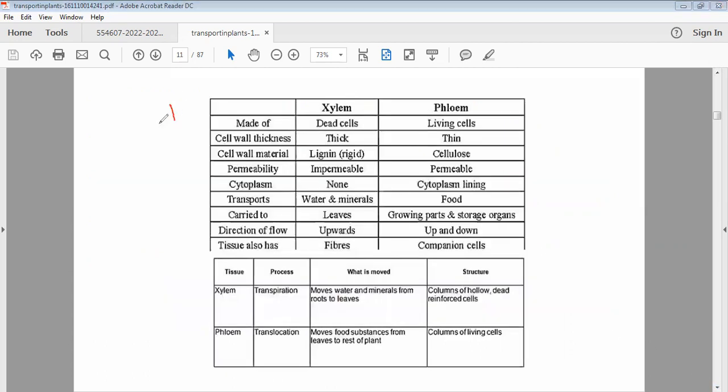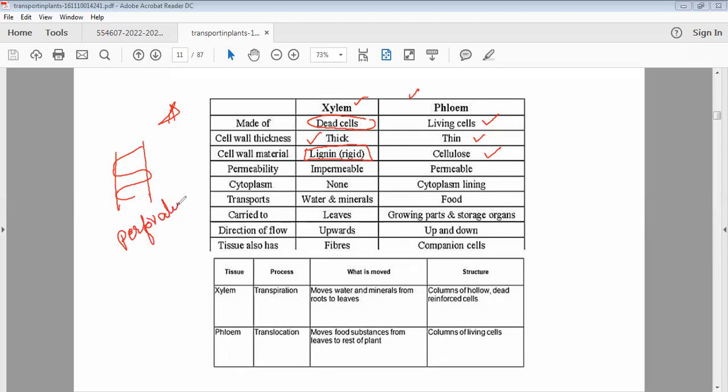That's very important. In the table, you need to remember the difference between the xylem and the phloem. Xylem is made of dead cells, while phloem is made up of living cells. The wall of xylem is thicker, with an extra deposition called lignin, while the phloem wall is simply cellulose like other cell walls. The xylem is impermeable, with deposition of lignin in different patterns. It can be in a spiral form or ring form.